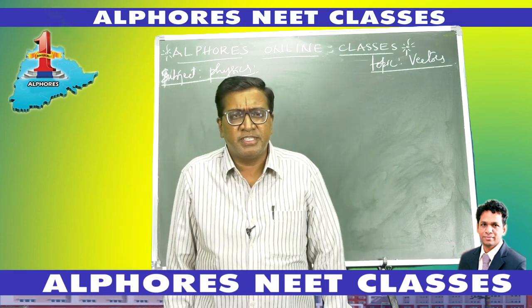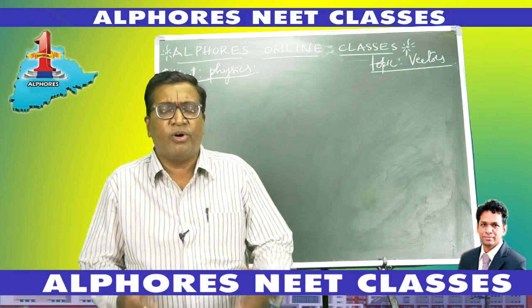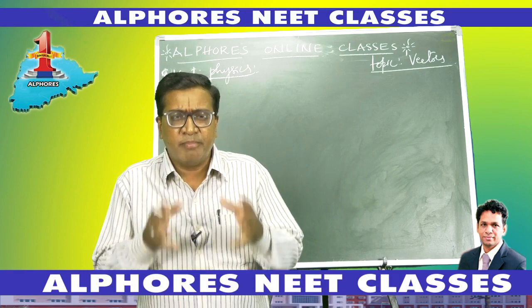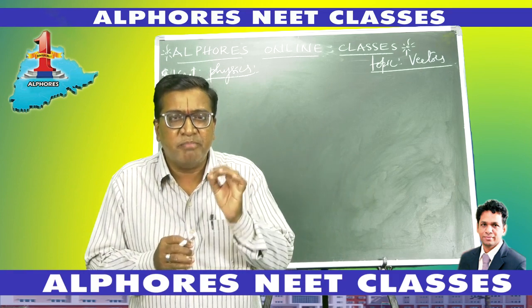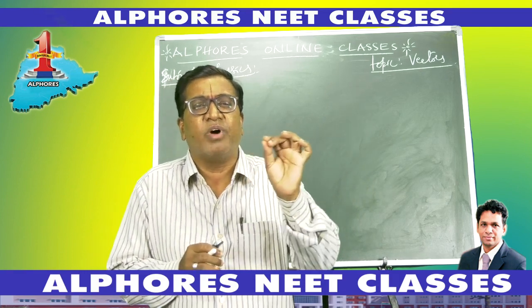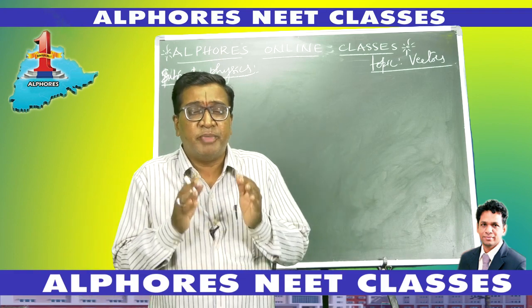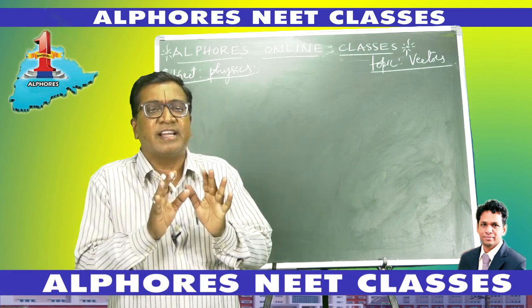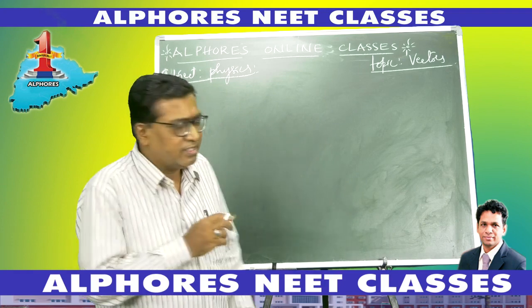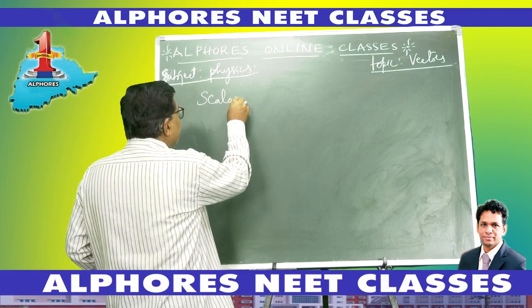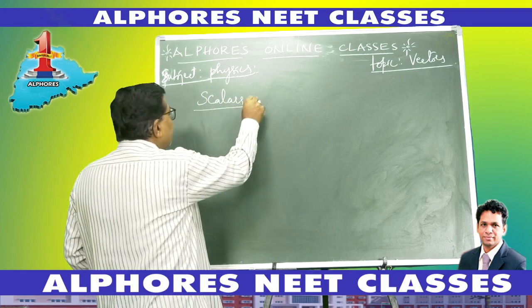I was telling you physics is a subject of measurement, right? All those physics aspects around us which can be defined and which can be measured are called physical quantities. Physical quantities based on their orientation are classified into two: scalars and vectors. So I was speaking regarding the scalars.